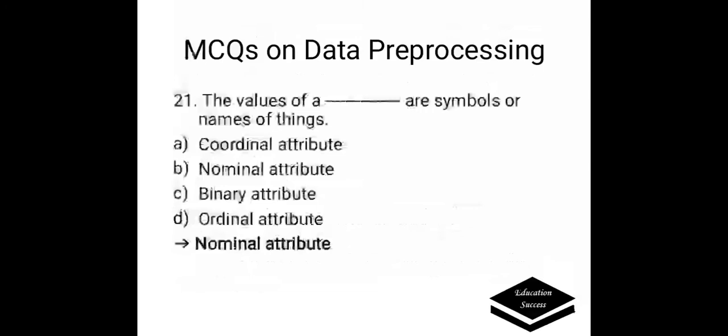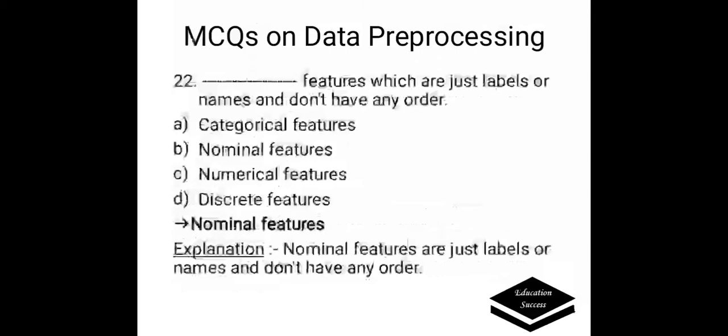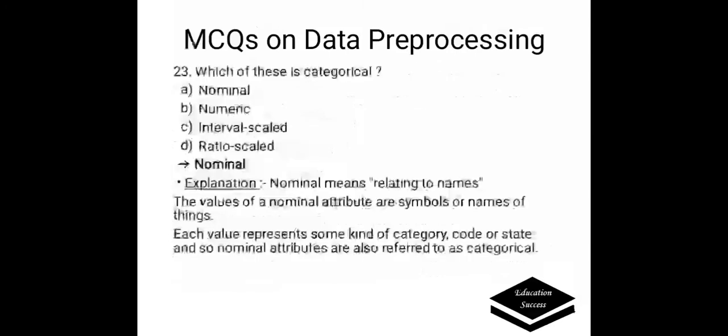The values of a dash are symbols or names of the things. Options are A. Ordinal attribute, B. Nominal attribute, C. Binary attribute, D. Ordinal attribute. Correct answer is nominal attribute. Dash features which are just labels or names and don't have any order. Options are A. Categorical features, B. Nominal features, C. Numerical features, D. Discrete features. Correct answer is nominal features. Nominal features are just labels or names and don't have any order.